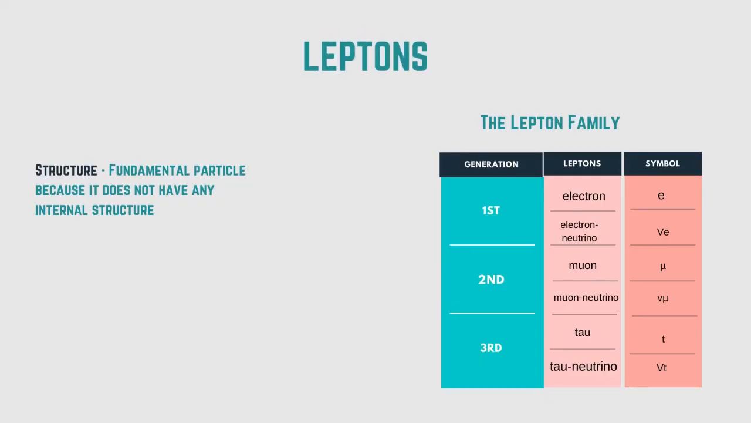For leptons, the structure is a fundamental particle because it does not have any internal structure. It is the only particle which is not divided into any smaller particle. In the lepton family, the first generation is electron and electron neutrino. The second generation is muon and muon neutrino, and the third generation is tau and tau neutrino, and that is the symbol of each of them.